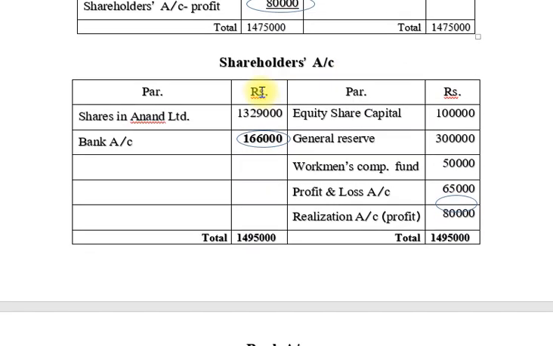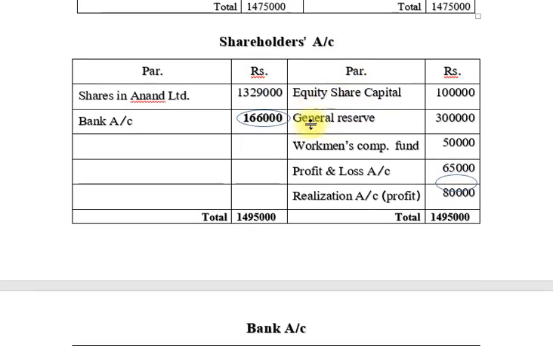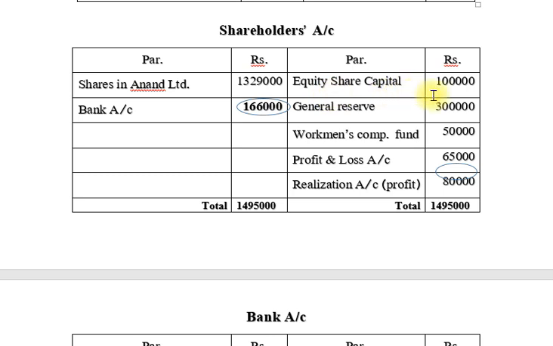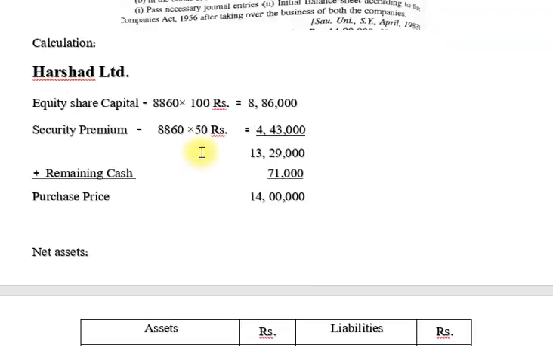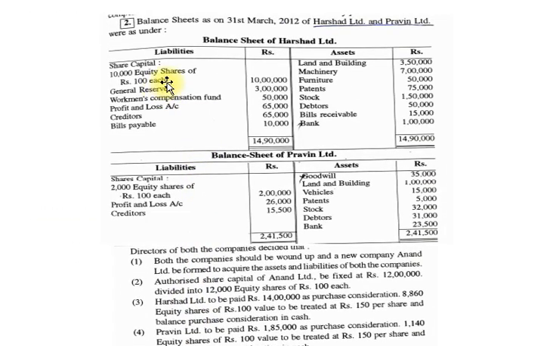Now the second account is the shareholders account. You can see here I note down equity shares, general reserve, workmen compensation fund, and profit and loss account.